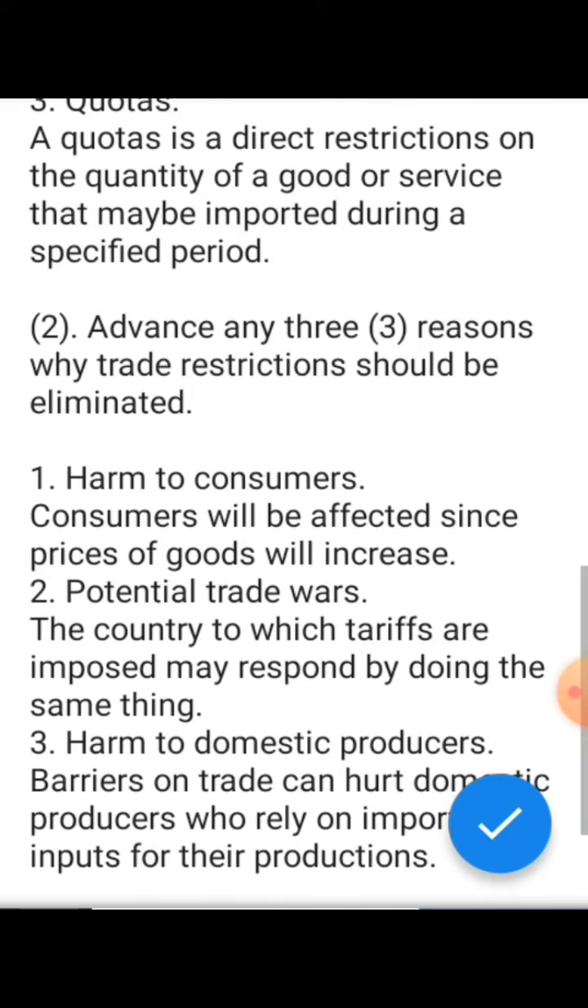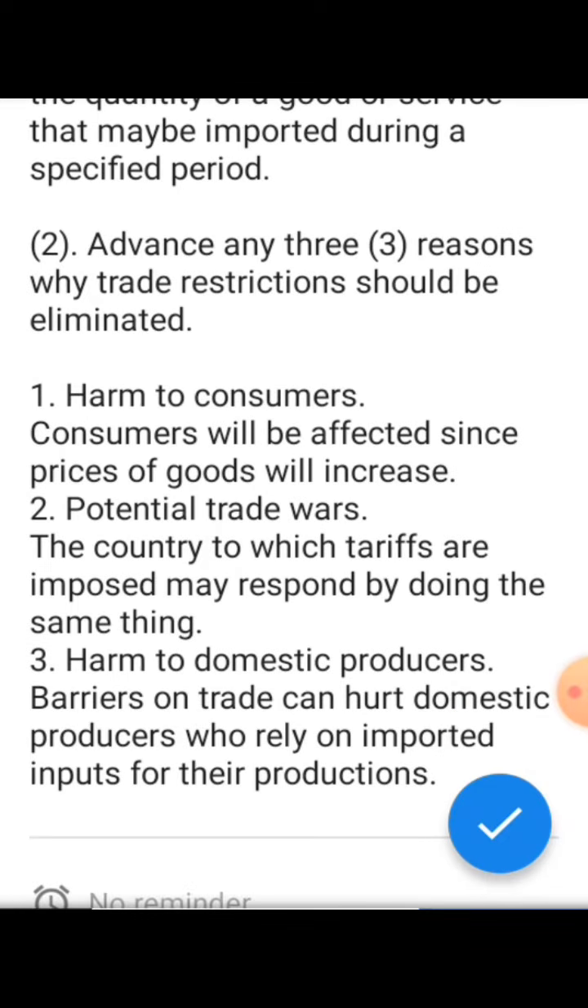So why do you think that countries should no longer impose trade restrictions? Why should they be eliminated? Number 1 is that it harms consumers. Consumers will be affected since prices of goods will increase. So the consequence of restrictions is that consumers are affected.